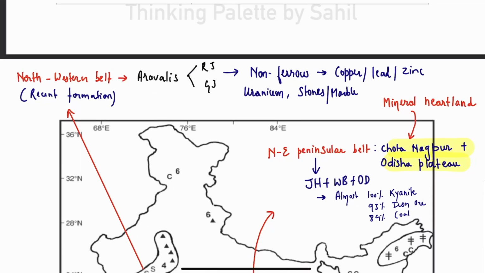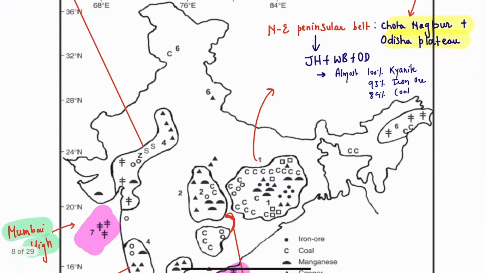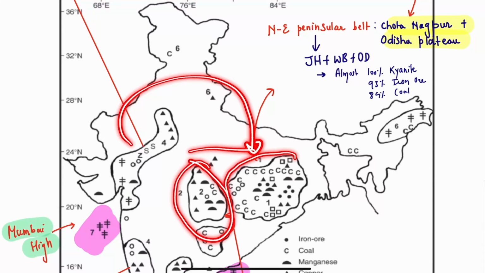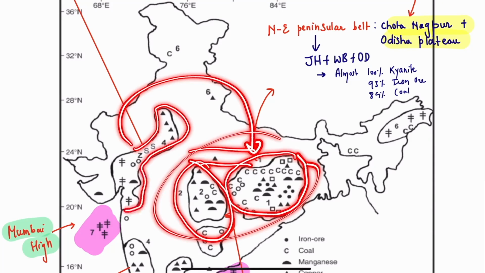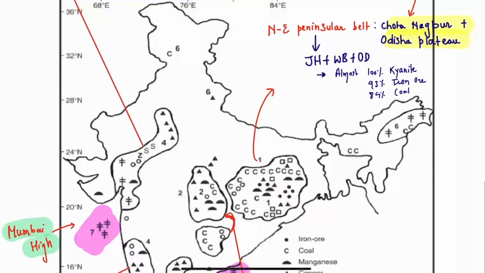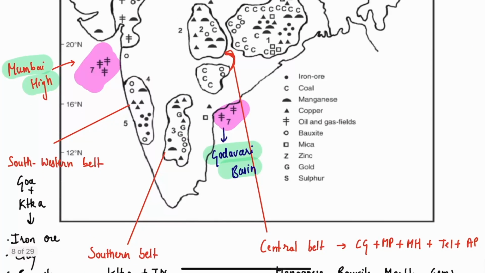Largely here we have non-ferrous minerals: copper, lead, zinc, uranium, and even stones such as marble. And they are actually recent formations compared to the formations of central India and the northeastern peninsular belt. Compared to these two belts, the northwestern belt is a recent formation.